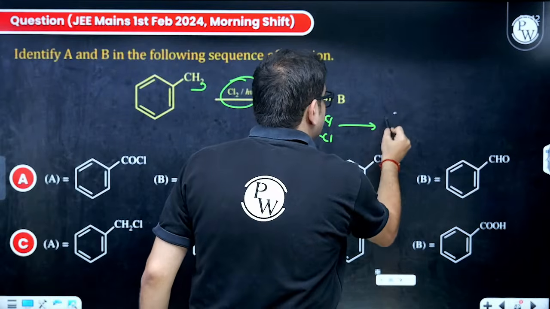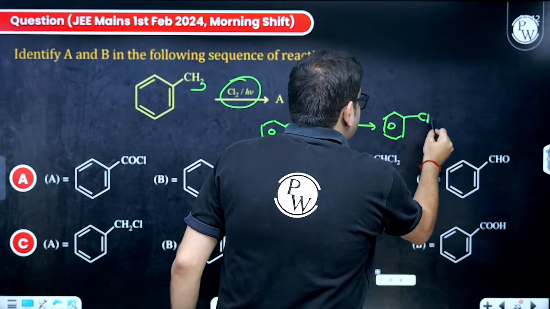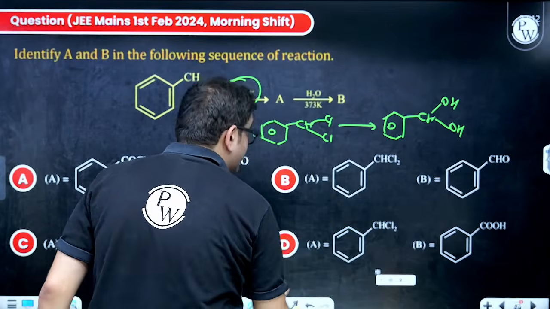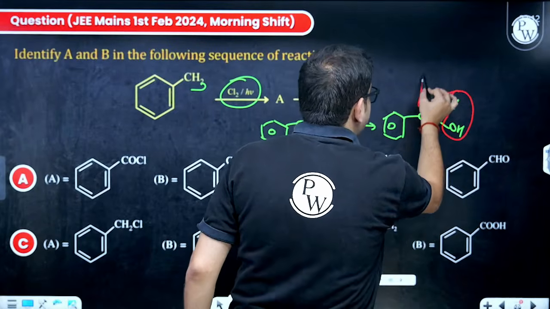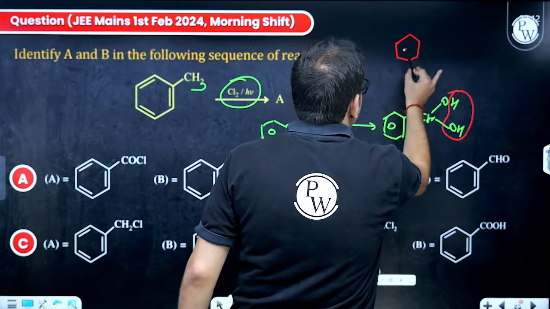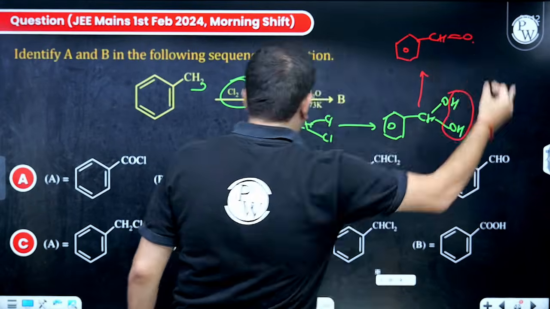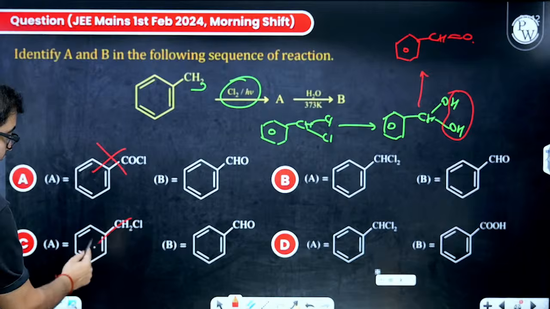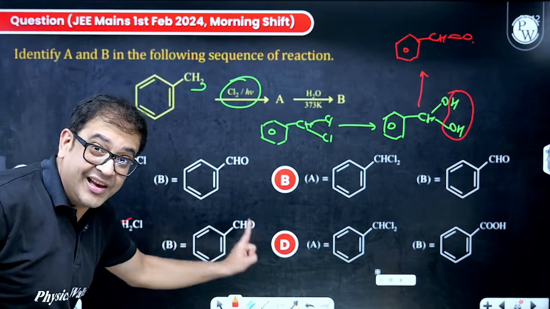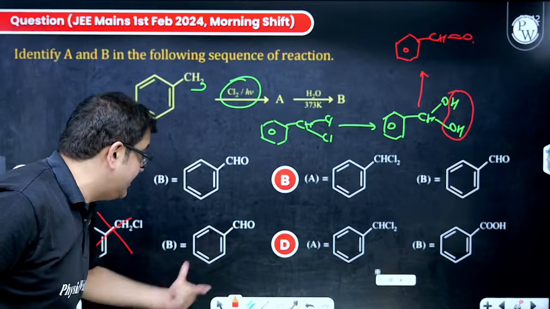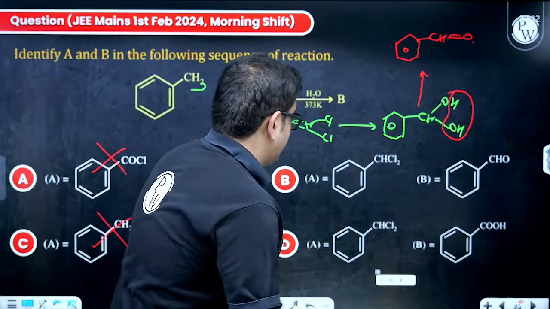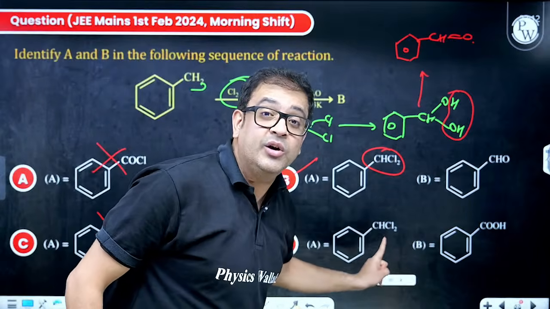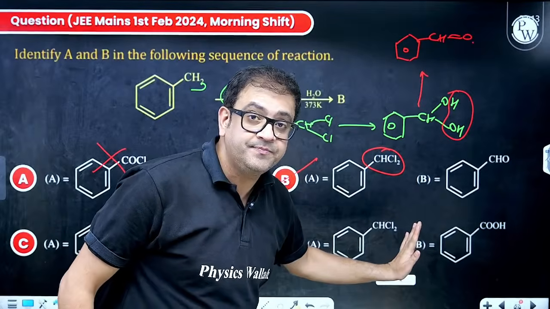You already told us once Cl is replaced by OH, then diols are unstable, and in order to stabilize, dehydration takes place, and what is formed is the corresponding carbonyl group, which is a benzaldehyde. That means not one chlorine, because one chlorine will give benzyl alcohol, but this is aldehyde, so incorrect. B will be our answer, because 2 chlorine will give 2 OH, not an acid, because 3 chlorine will give 3 OH. I hope everybody is clear.